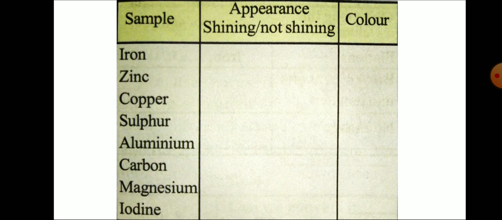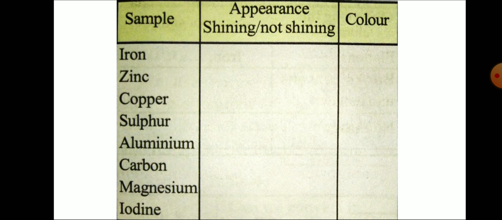Aluminum is white in color and also shines. Carbon is black in color and will not shine. Magnesium is also silver in color and shines, whereas iodine is violet in color and will not shine.